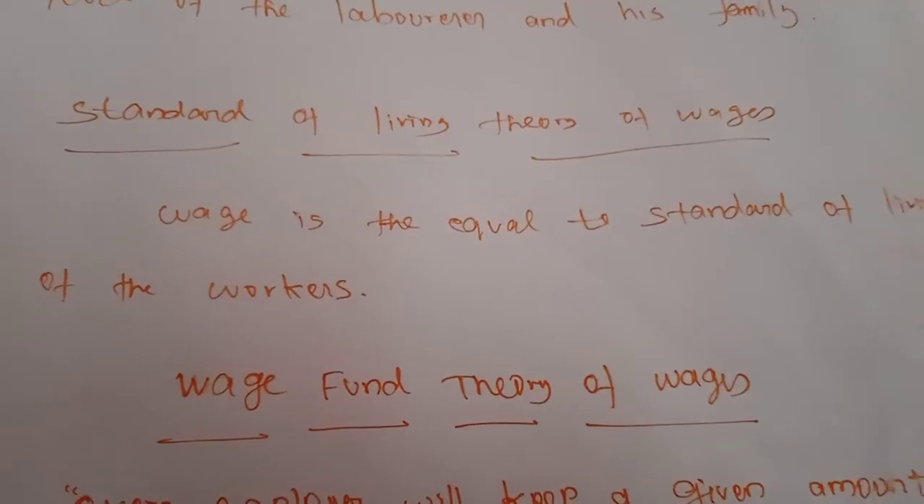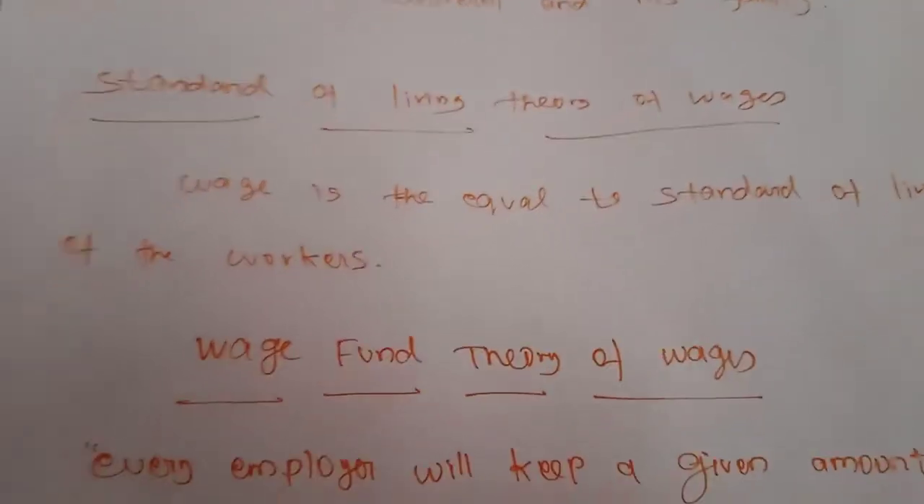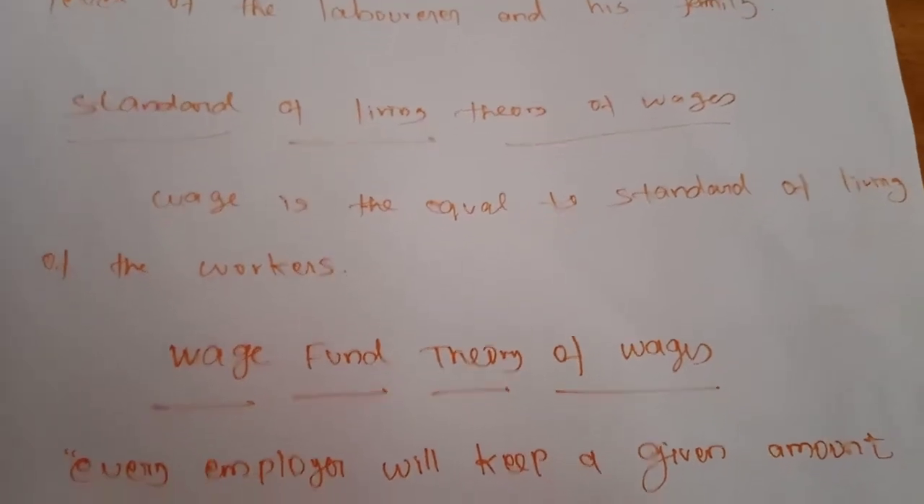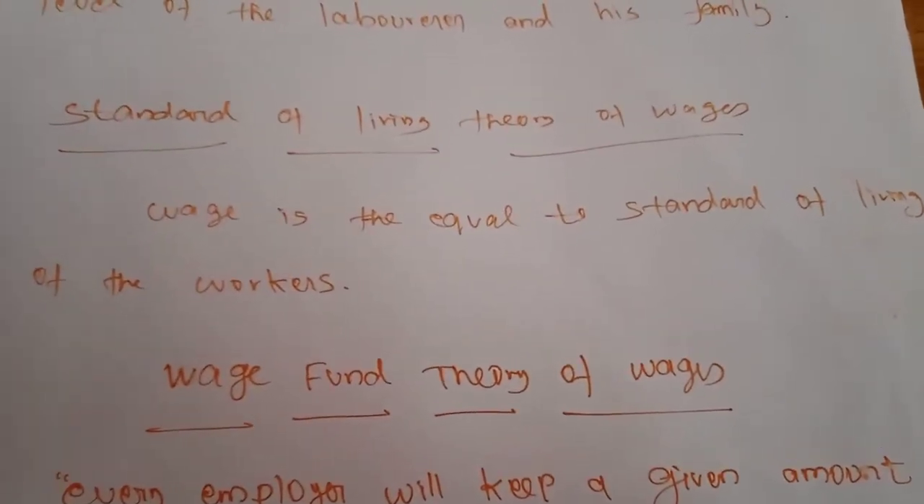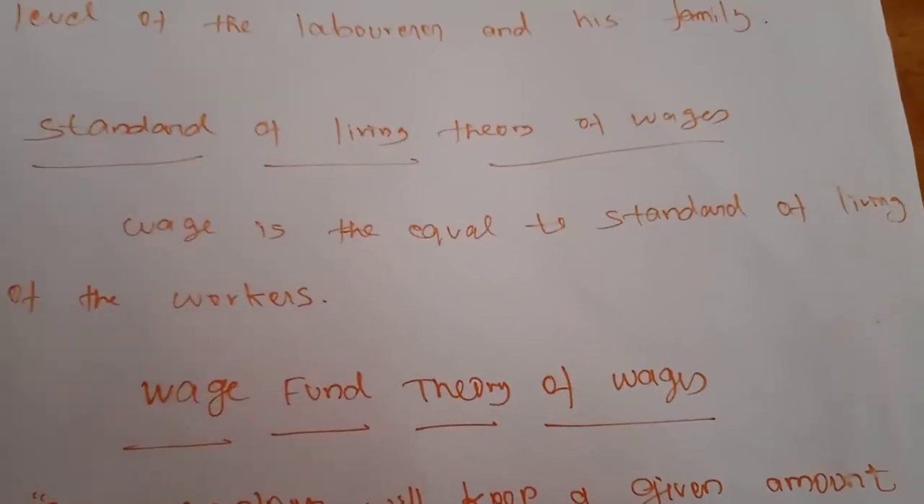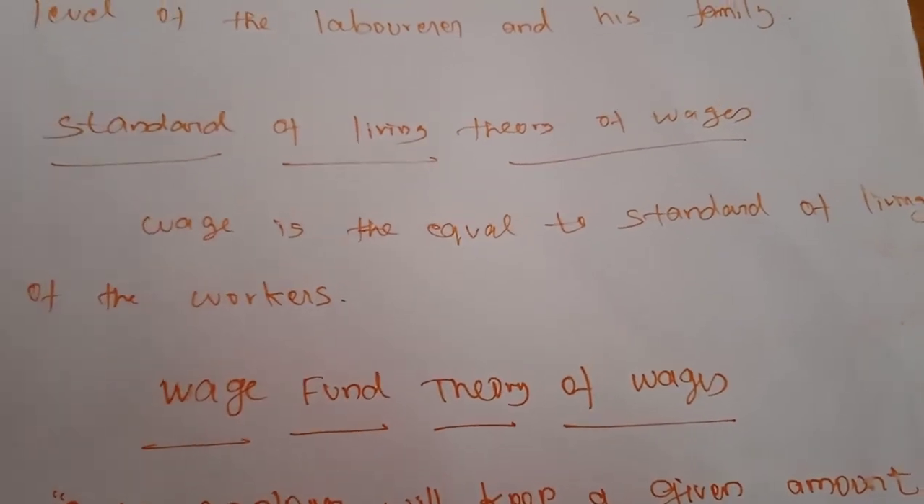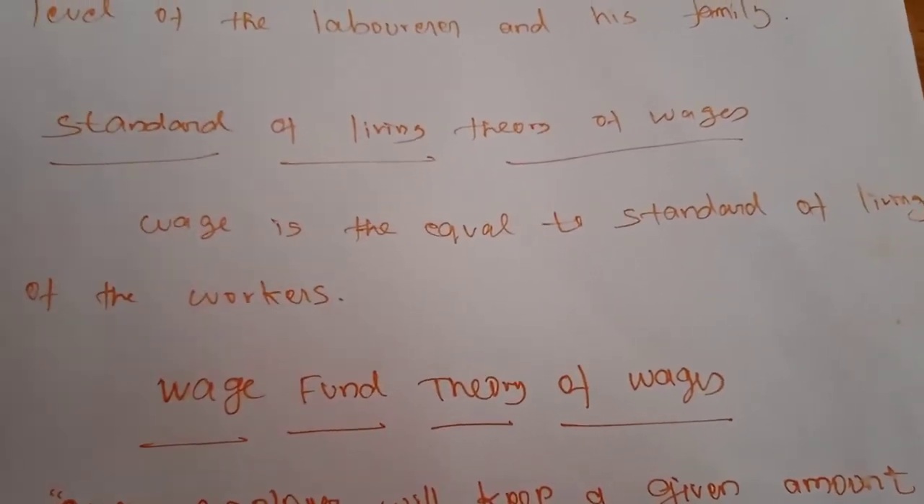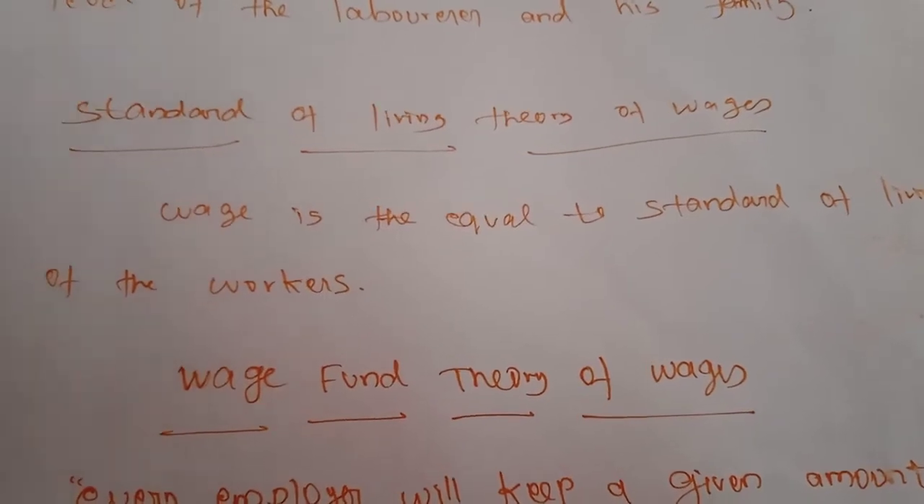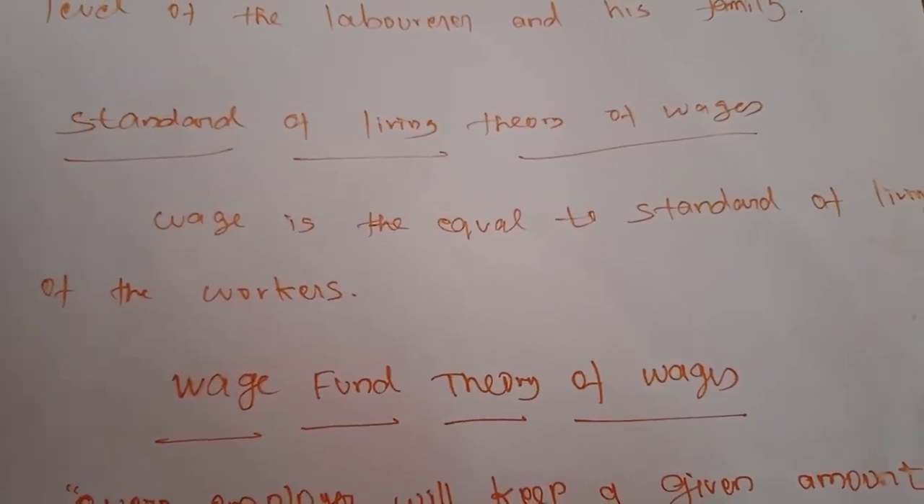The standard of living wage means the amount necessary to maintain the laborer in the standard of life to which he is accustomed. That means after spending on their subsistence level, if they want to increase their purchasing power and their living standard, they will spend some amount of money. So the wage rate also has to be equal to the spending needed for their increasing living standard.